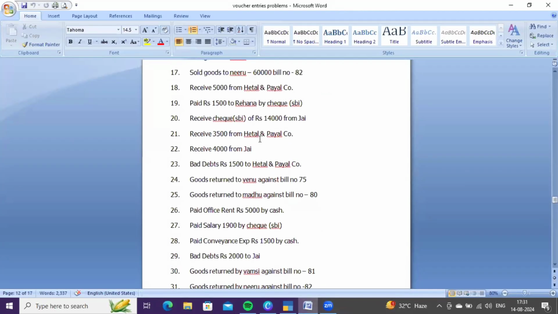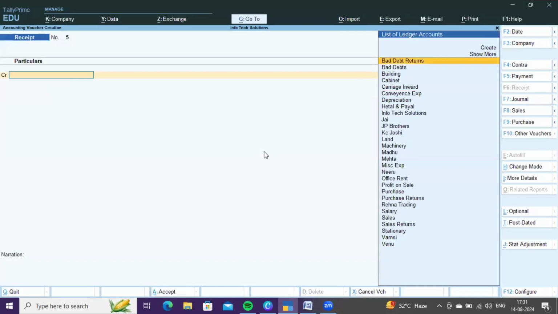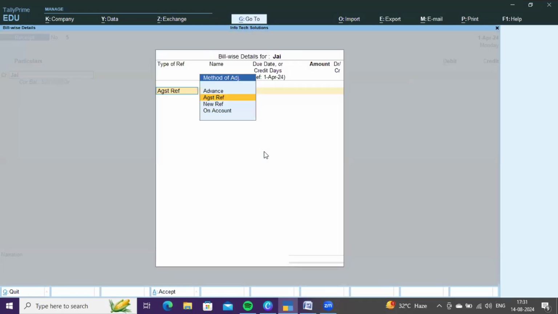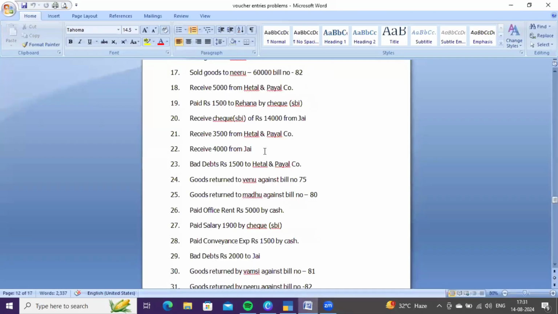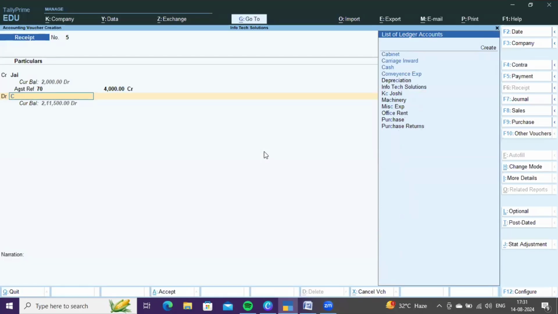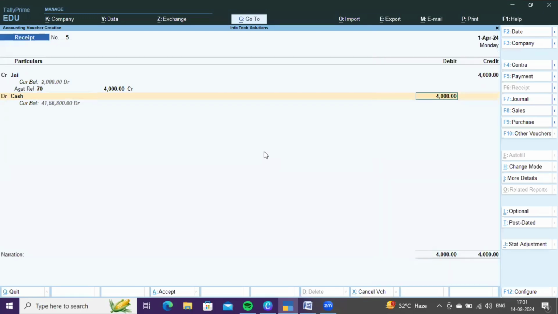Next, receive 4,000 from Jay. It is also receipt to us. Credit Jay account against reference, out of 6,000 Jay is paying only 4,000. And debit, Jay is making payment through cash. Like this.